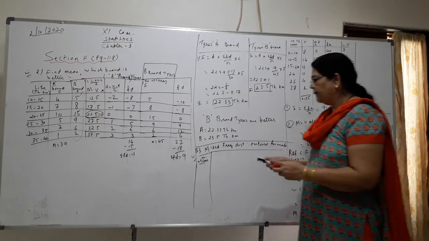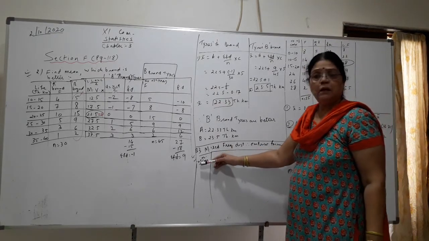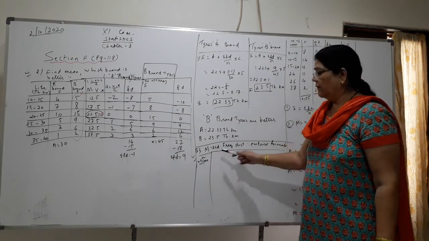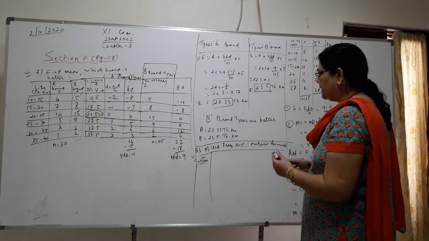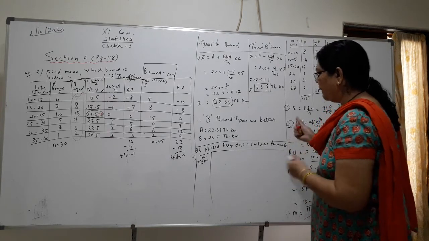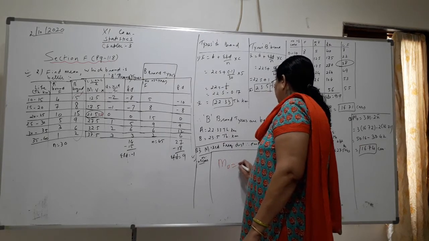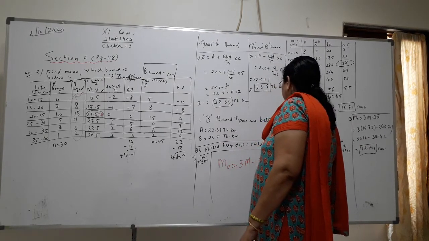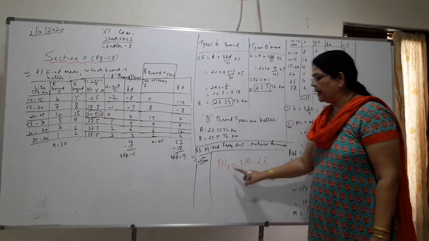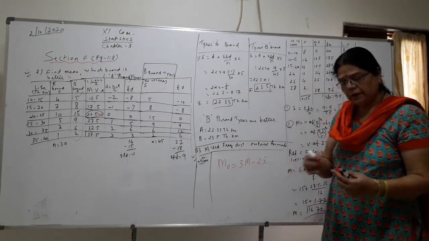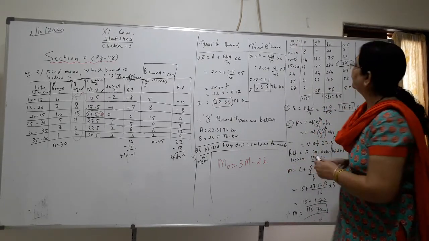Now children, question 3 is a mixed frequency distribution. Very important, I have put a tick mark here. Why is it important? Because it is mixed frequency, and in mixed frequency, which formula do we use? The empirical formula. And for the empirical formula, mode equals 3m minus 2x bar. So in this sum, you should know mean, median and mode. It is a 5 mark sum, very important, because all three measures you are going to work out.